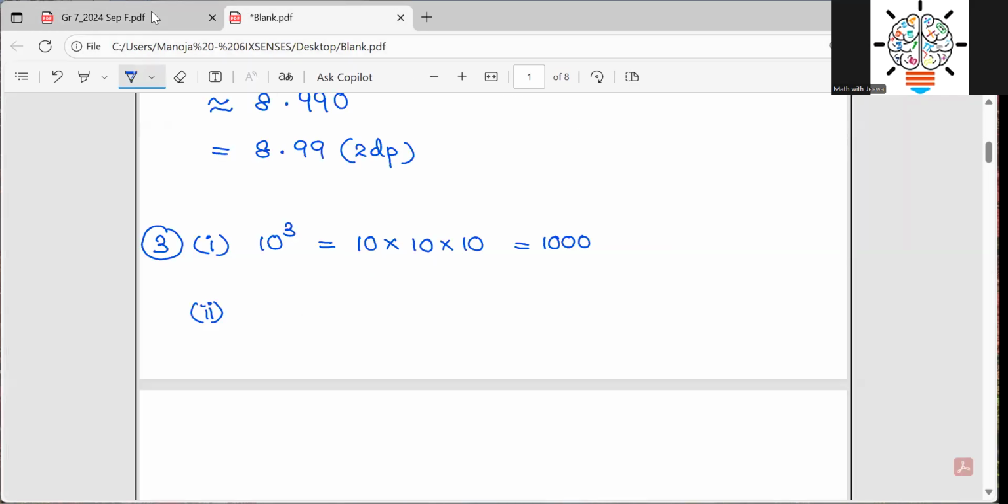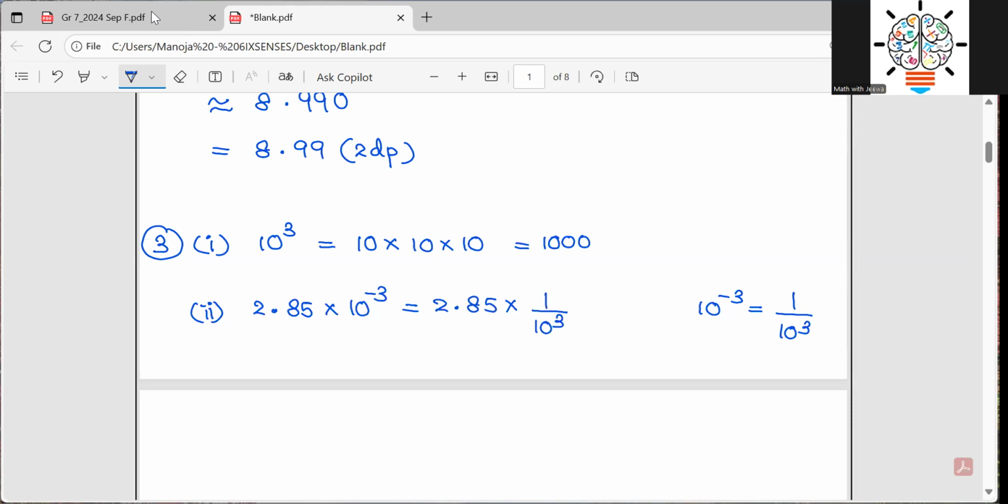2.85 times 10 to the power of negative 3. Children, first we want to understand what is 10 to the power of negative 3. You want to first write this with a positive index value, so 1 over 10 to the power 3. And then what does this mean? You can just write 2.85 multiplied by 1 over 10 to the power of 3.